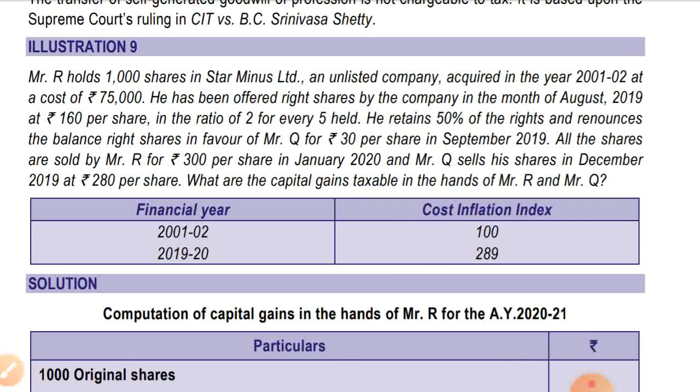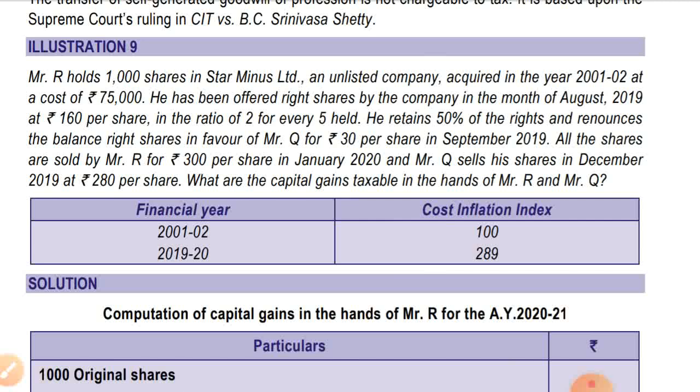So as we see, Mr. R acquired the shares in 2001-2, and after that he is getting the right of 400 shares, but he has purchased only 200 shares, and the remaining 200 shares he has renounced in favor of Mr. Q. He is getting from Mr. Q rupees 30 per share.